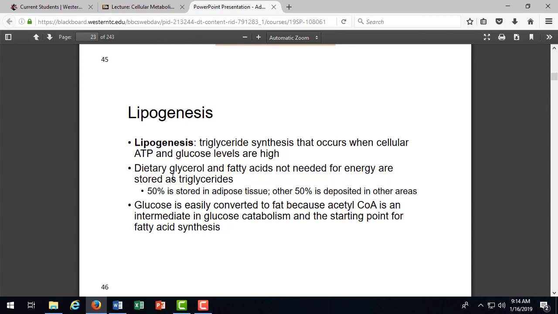When we make all the ATP that our cells need, and we have excess glucose, we don't need to enter into the Krebs cycle and ETC, we're going to store this as fat, as these triglycerides. So 50% is stored as fat under the skin, and 50% is stored elsewhere.